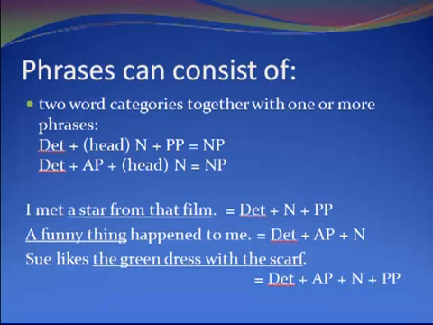You get Sue likes the green dress with the scarf. Now that whole thing is a noun phrase, the whole underlined stretch of words, because you can say what does Sue like, and that's the answer, the green dress with the scarf. And that's actually a combination of the 2 possibilities we see above. So you've got a determiner, an adjective phrase green, the head noun dress, and then with the scarf, there's a preposition with a noun phrase, so that itself forms a prepositional phrase. So you've got a noun phrase with a determiner, an adjective phrase, a noun, and a prepositional phrase.